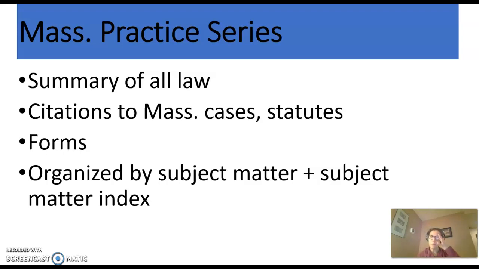So something else we'll talk about with secondary sources, in addition to how to use them, is when to use them. We don't often cite secondary sources. Again, we're always looking for those primary sources, but there are some examples where you might need to or want to cite to a secondary source to help make your case. So that's a little bit of an overview.